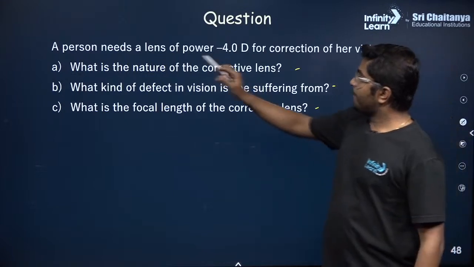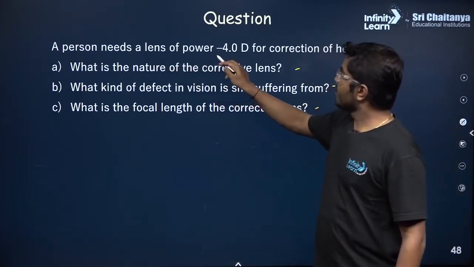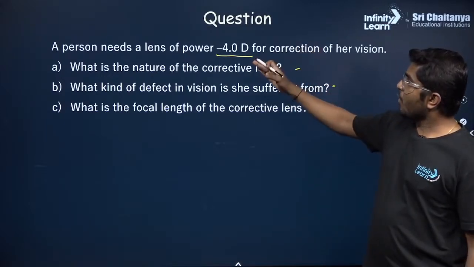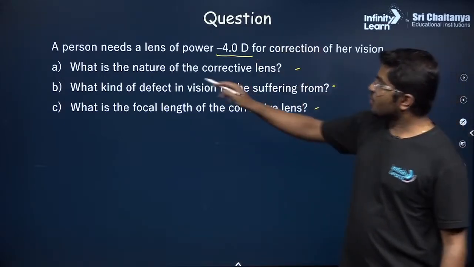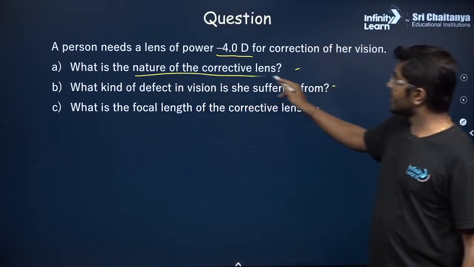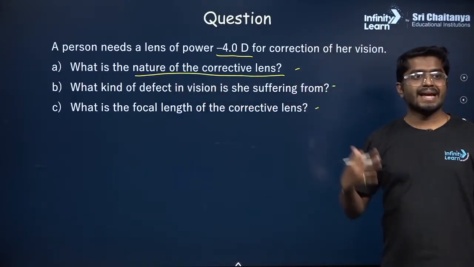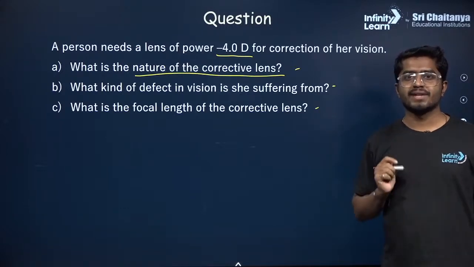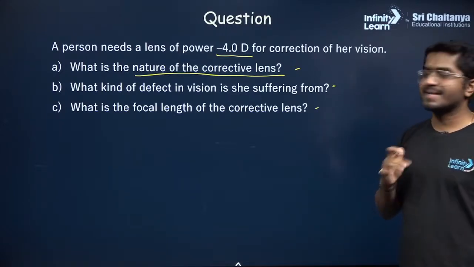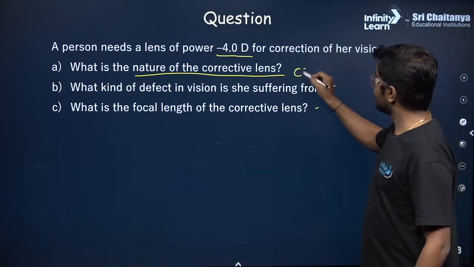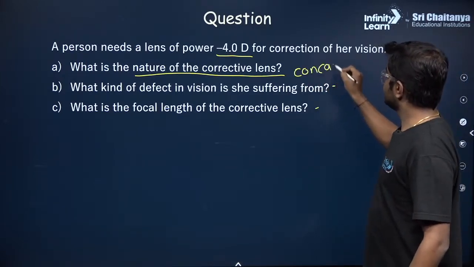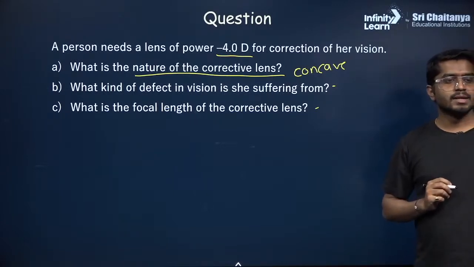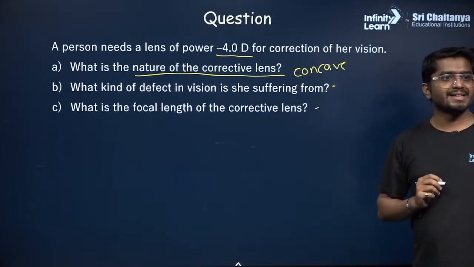So what is given? A person needs a lens of power -4 diopters. The power is negative. So what is the nature of the corrective lens? Negative power means, is it concave or convex? We have only 2 types of lens, concave and convex. There is a concave. Yes? No, convex is not correct.